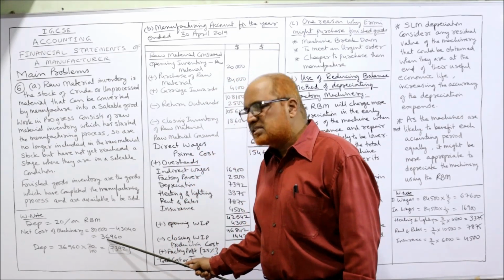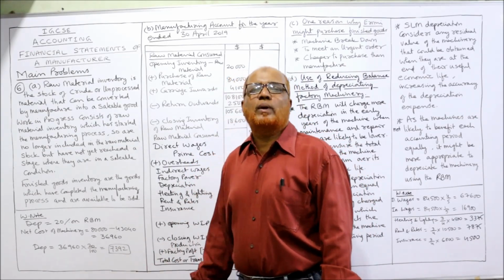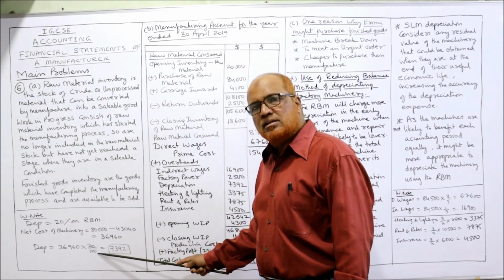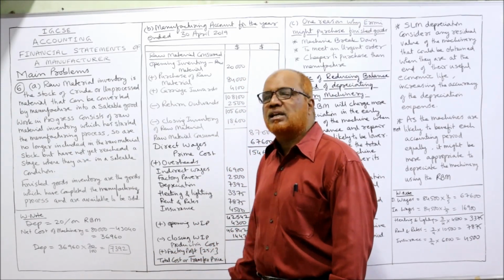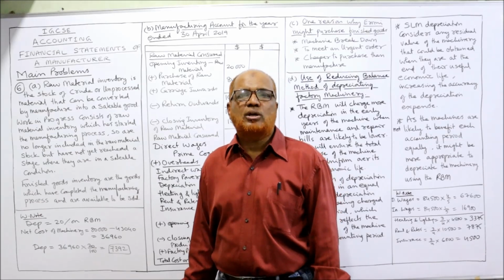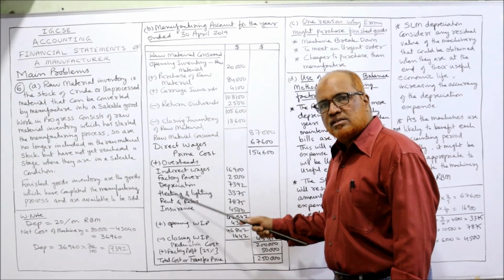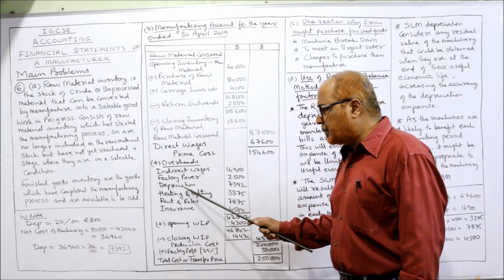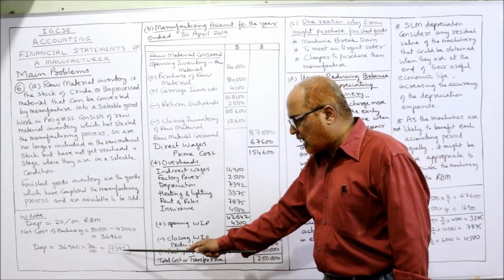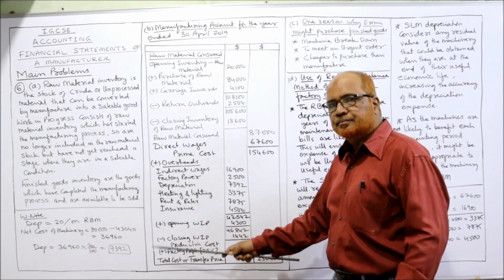On this net asset value, we calculate depreciation at 20%, 20 by 100. So it comes to 7,392, which is the depreciation on factory machinery. So under indirect factory expenses, under overheads, you can see depreciation 7,392. Here I have calculated 7,392.